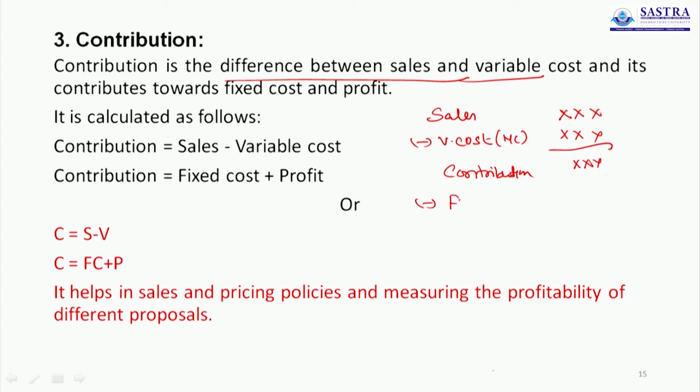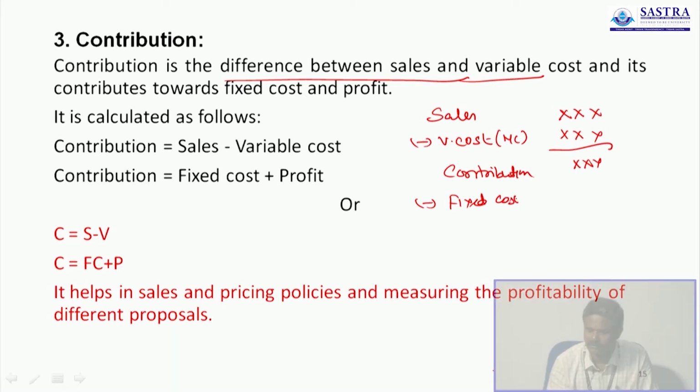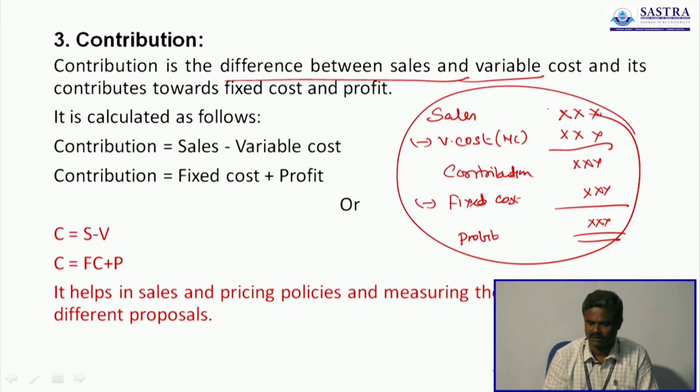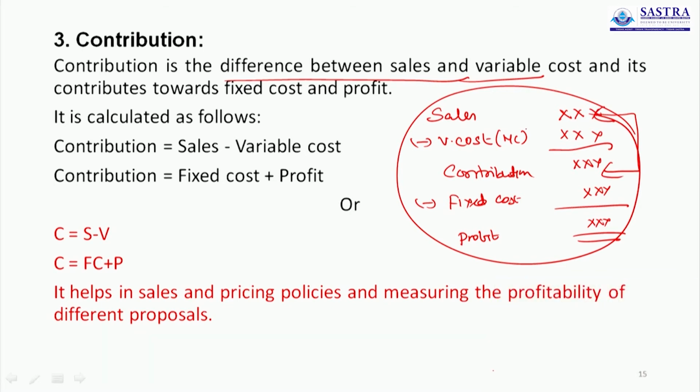Then you deduct fixed cost. This is profit. So, this is called marginal cost statement. Here the difference between sales and contribution, take for example, sales 1 lakh, variable cost 60,000, so the contribution is 40,000. So, here we calculate contribution, that is all.